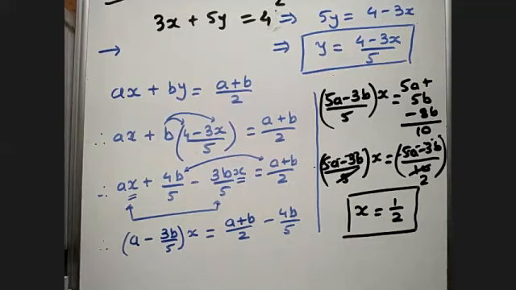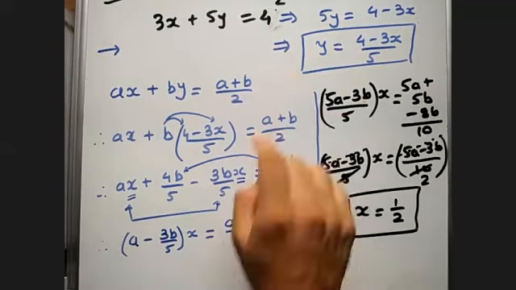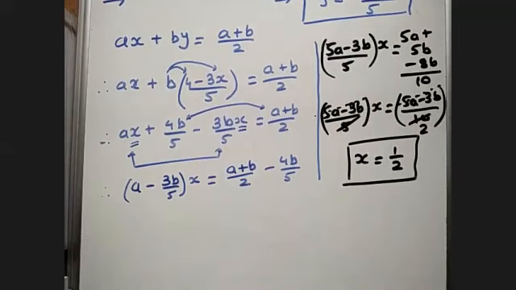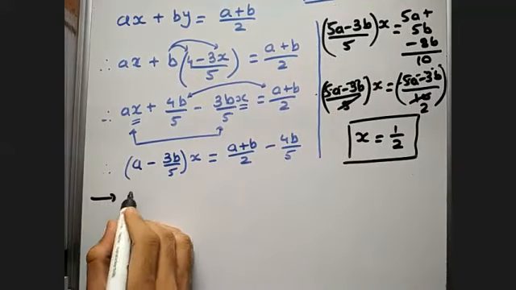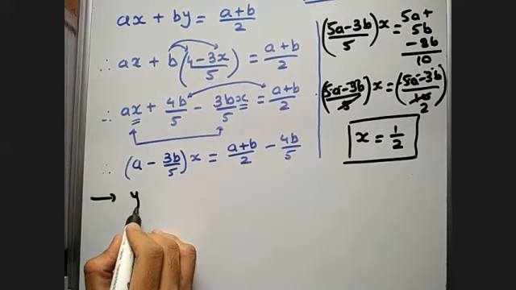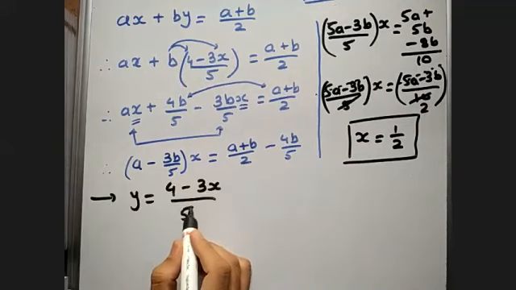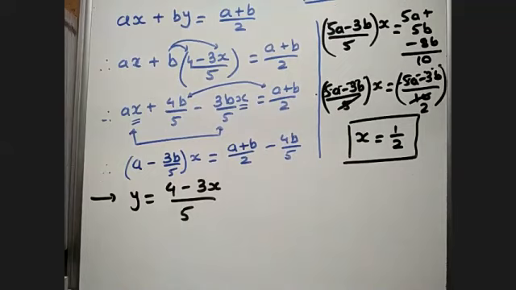And if I put x is equal to 1 by 2 in this equation, that is y equal to (4 minus 3x) by 5, I will get (4 minus 3 times half) divided by 5.